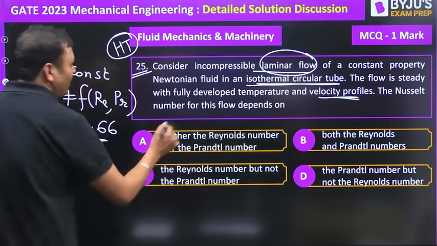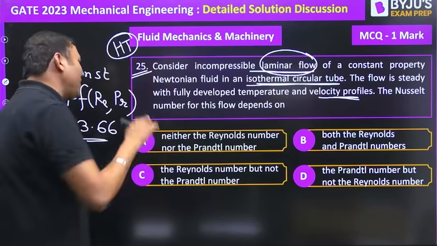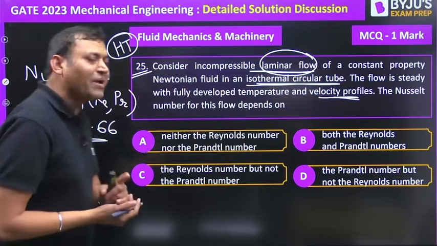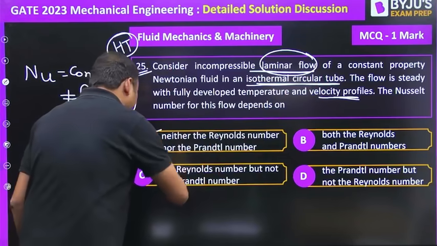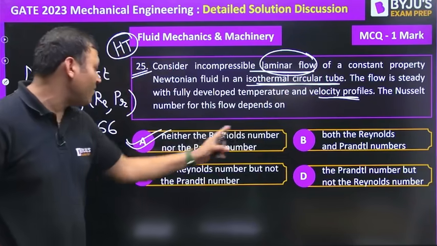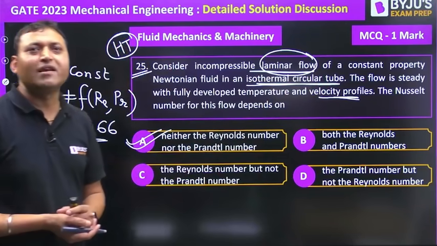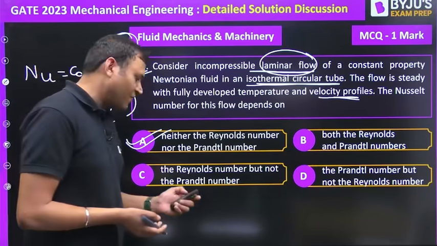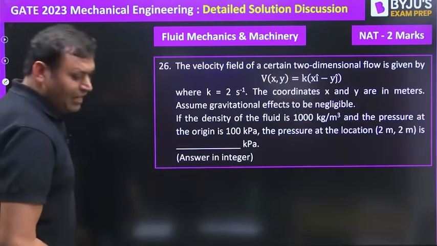So the answer to this one, because it is laminar flow: for turbulent flow, it depends on Reynolds number as well as Prandtl number. So it is neither dependent on Reynolds number nor the Prandtl number. Option A will be the correct answer for this one. Let us move to the next one.